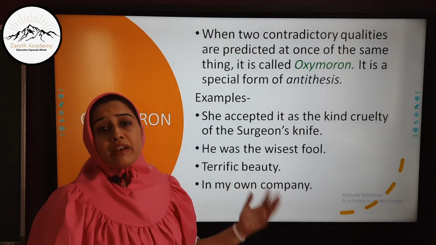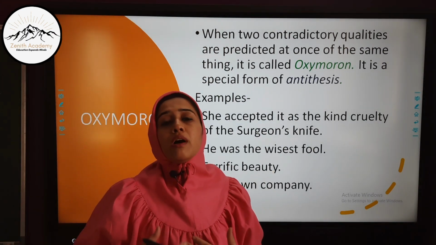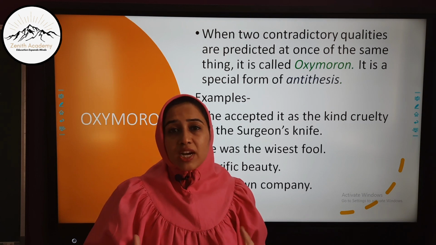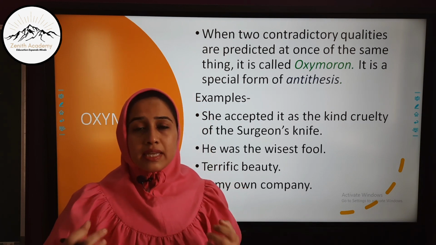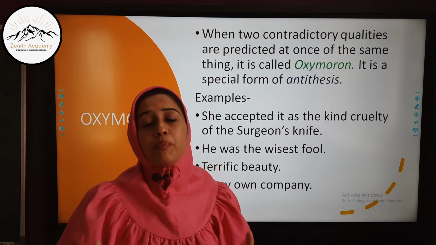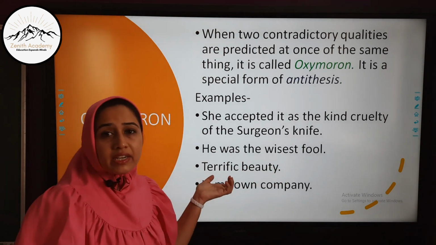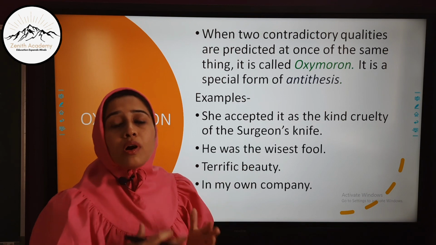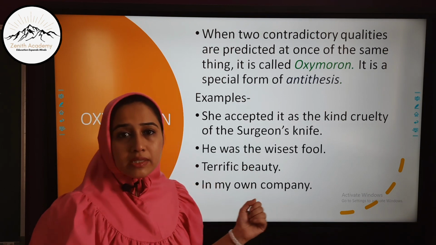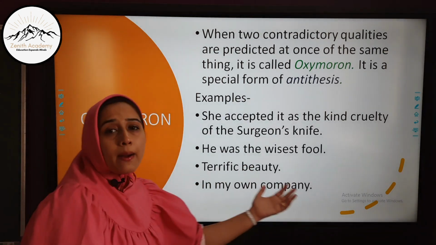Terrific beauty. When we praise the beauty of somebody and we are very enchanted by it, we just say it in exclamation, what a terrific beauty. So the beauty and the word terrific, which is something bad, both are placed next to each other in this phrase. In my own company.